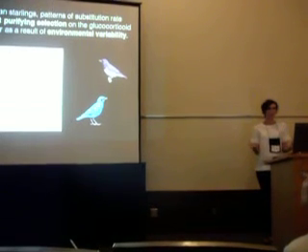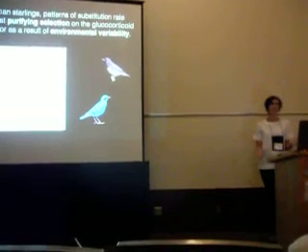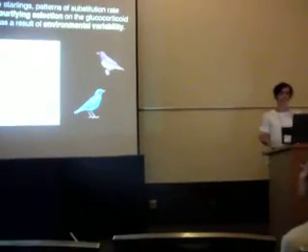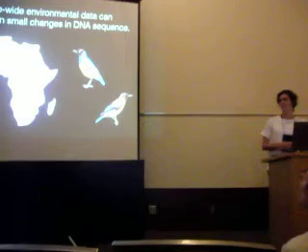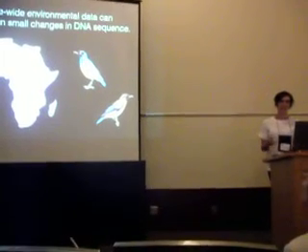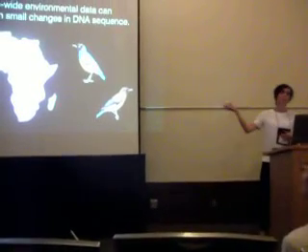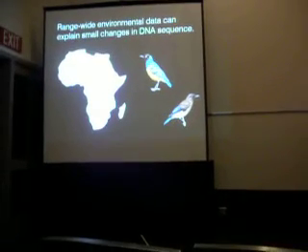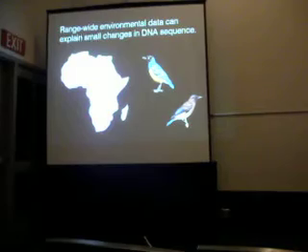So this one copy of the glucocorticoid receptor is conserved across the entire family and might be the result of purifying selection. And basically the broad takeaway from this is that even with really coarse range-wide data of environmental variability, we can explain these really small changes in substitution rates.